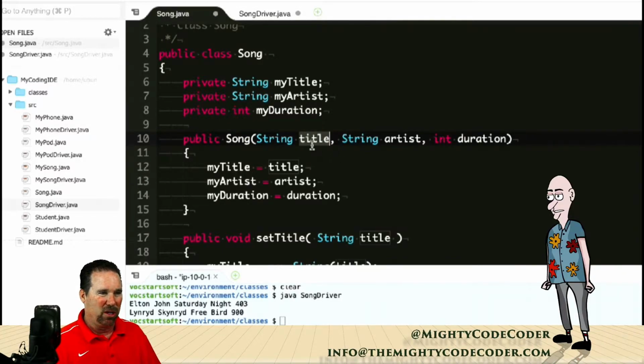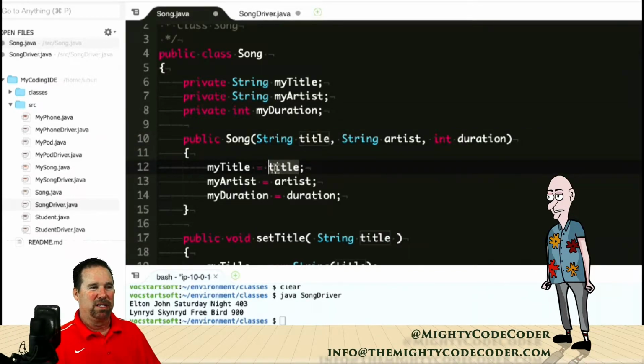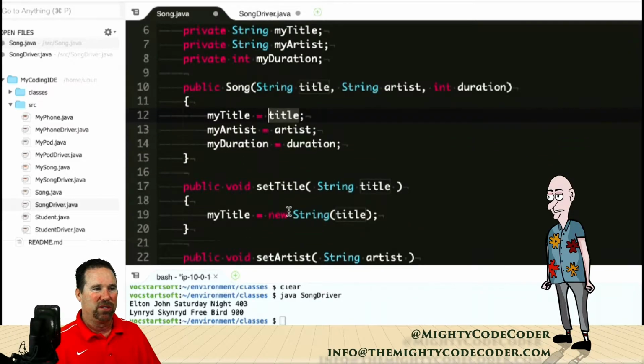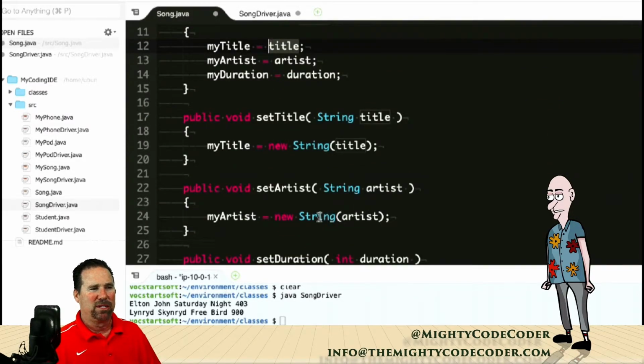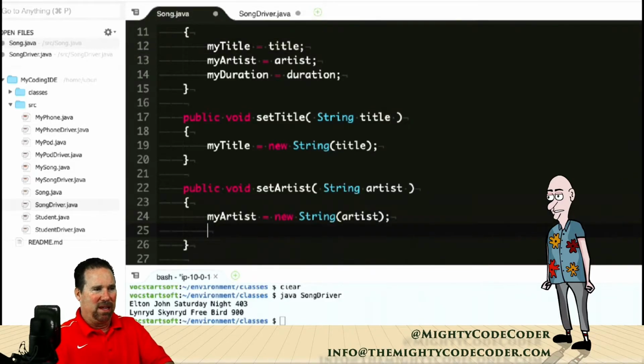These arguments are different because they can only be used here. I couldn't use title in here, because it's just synonymous with that. Since it comes in here, you could use it within this, but if I did title here, it would say, what is title? I don't get it. You could do my title because my title is global.